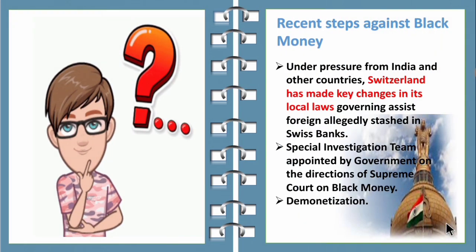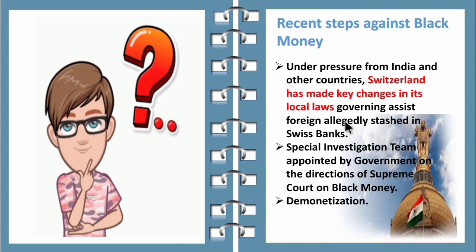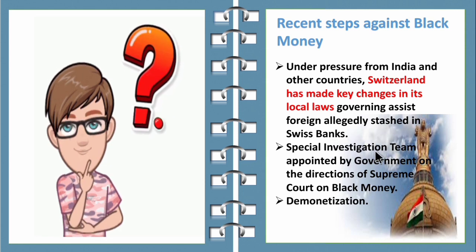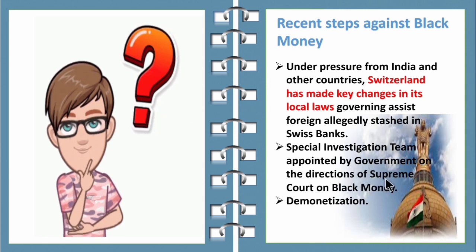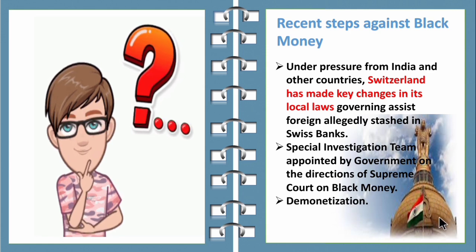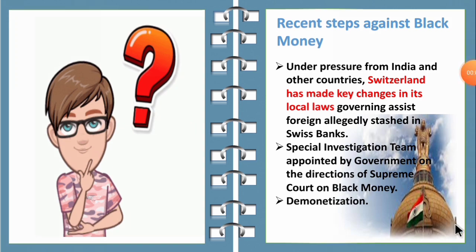Now, let's see what steps have been taken by the government against black money. Under pressure from India and other countries, Switzerland has made key changes in its local laws governing assets allegedly stashed in Swiss banks. A special investigation team was appointed by the government on the directions of the Supreme Court on black money, and then demonetization. So these are all the steps taken by the government against black money.